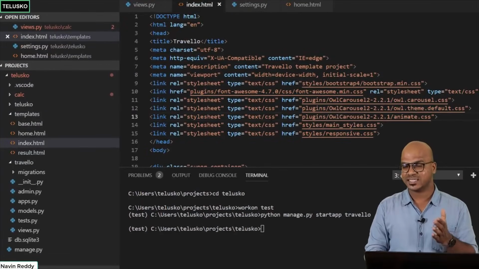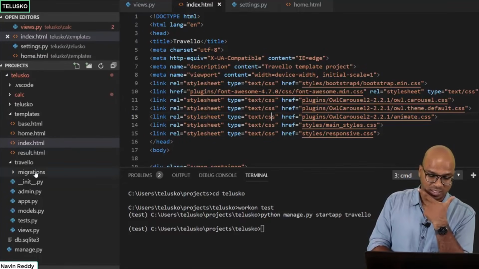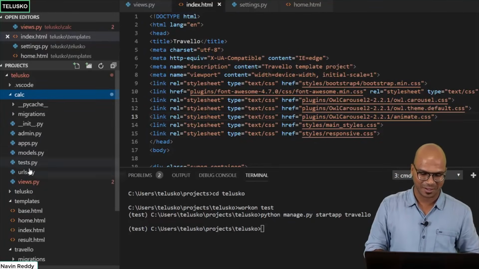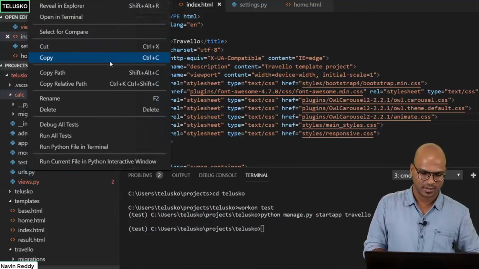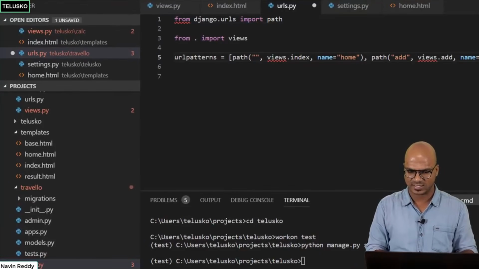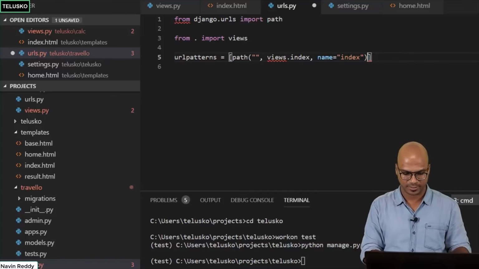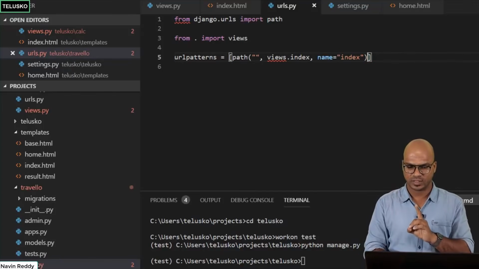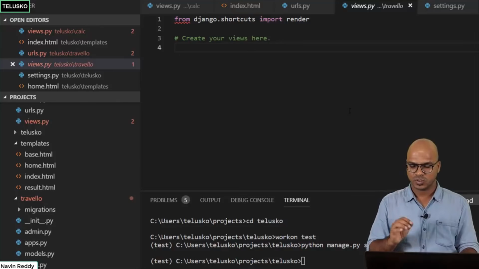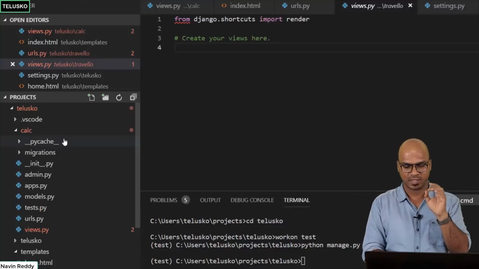Now if you want to access this page, we need to make some changes. The first change is in URLs. Oh, in this Traveler app, we don't have urls.py. Okay, so instead of typing it, let's copy the existing URL file. You can see we get urls.py. There are certain changes. This time let's go for index. We can go for home as well, but let's do index. We don't have add this time, so let's remove that. So we only have one path, with views.index. And then we have to change the views as well. You can see this view is empty. In the Traveler views, earlier we were working with calc views and now it has changed.